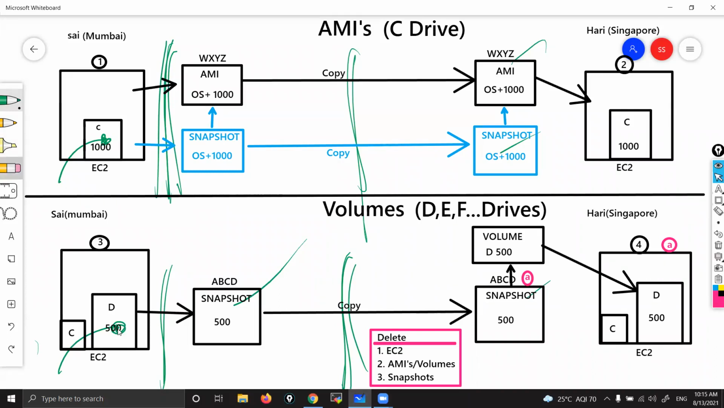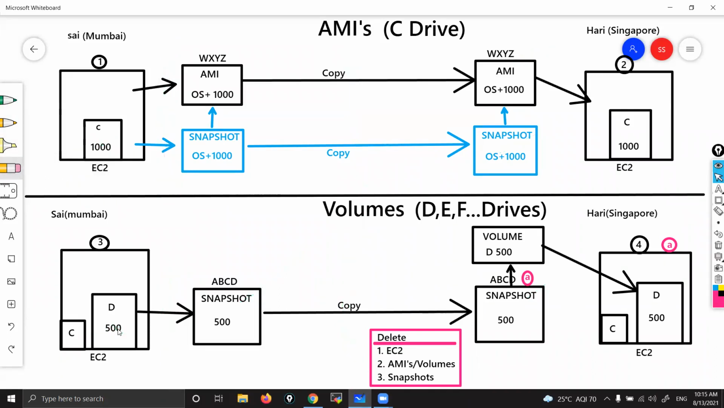While we are creating this AMI, it's kind of the same image we are creating from EC2, right? And what about the snapshot? You can't create an AMI directly. A snapshot is a backup copy, so it acts like a mediator. Generally, we store the data in the form of snapshots.